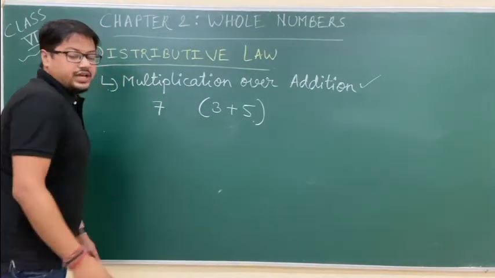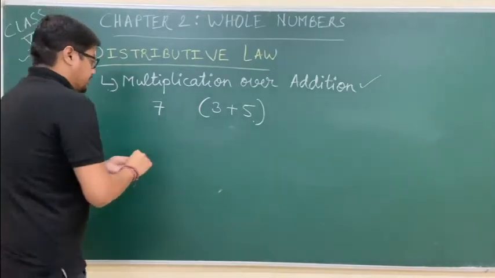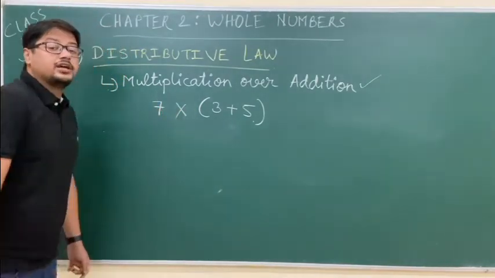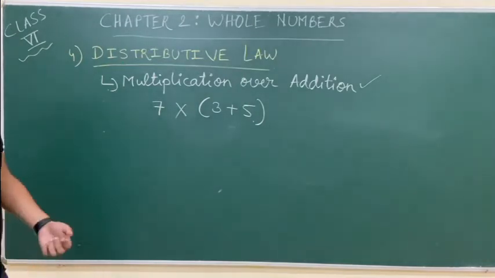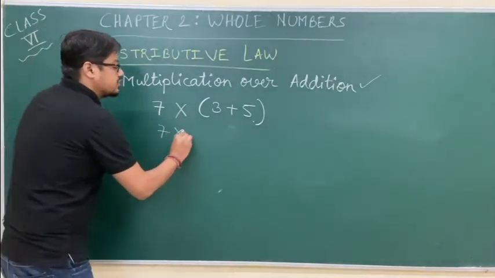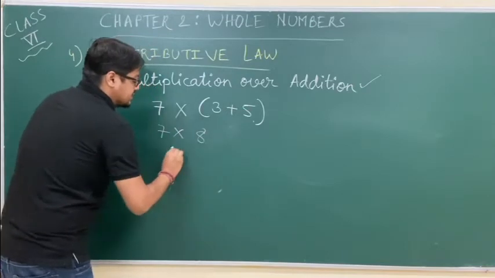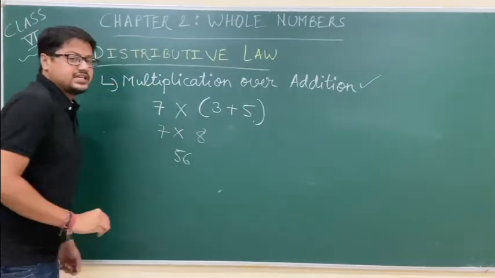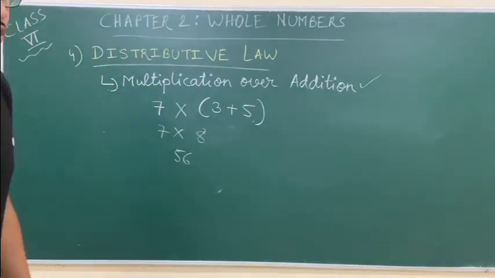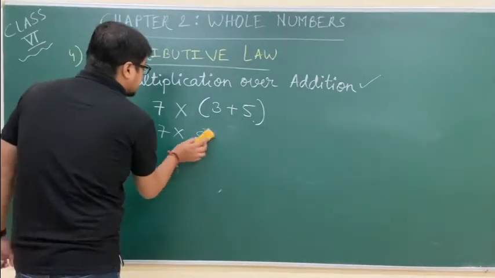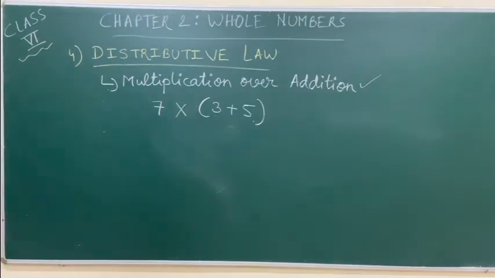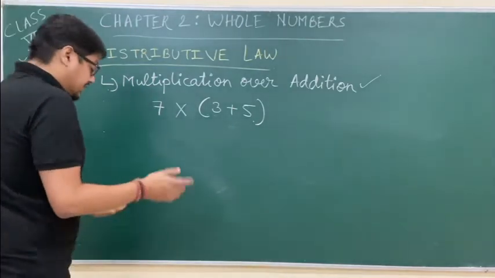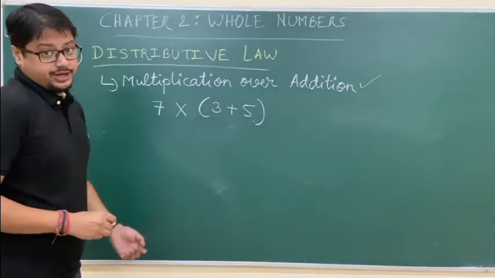If it was only written that solve, now sir has already taught you, when it is only written solve, we will first solve the bracket. 3 plus 5 is 8, 7 times 8 is 56. This is easy when it is only written solve. But students, if it is written solve using distributive law or distributive property, then the thing changes a little bit.